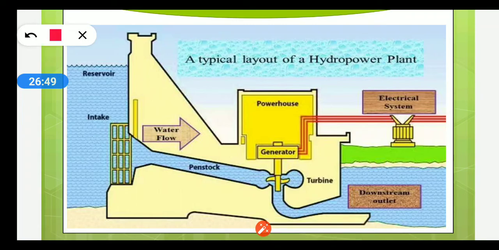Now this mechanical energy is converted into electrical energy by the use of a generator which is attached to the turbine. So this is how electricity is produced and supplied to various power grid stations, various industries, companies, factories, and our houses.